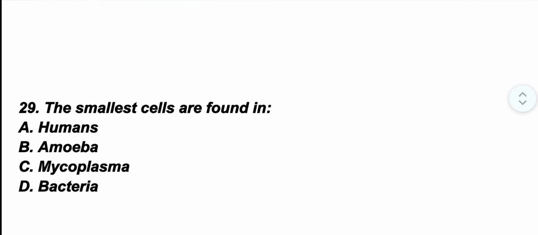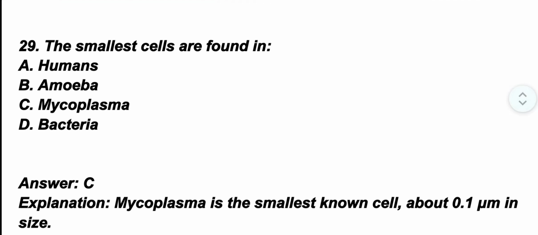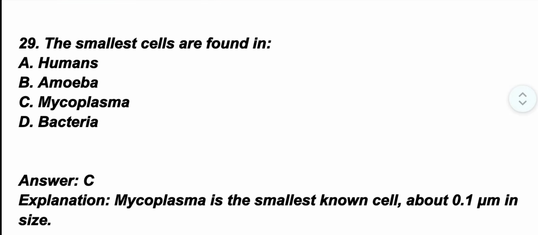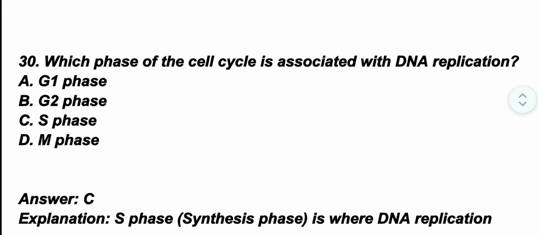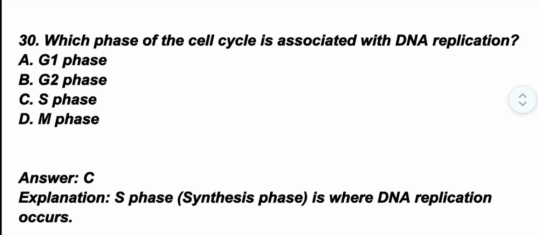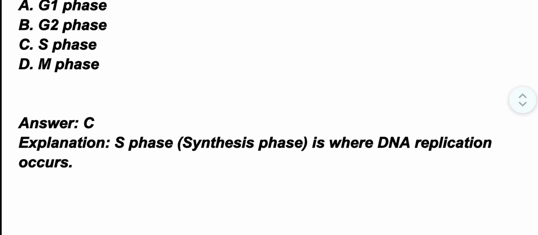Question number 29. The smallest cells are found in? The correct option is option C, mycoplasma. Mycoplasma are the smallest known cells, about 0.1 micrometer in size. Question number 30. Which phase of the cell cycle is associated with DNA replication? The correct option is option C, S phase. S phase is the synthesis phase, where DNA replication occurs.